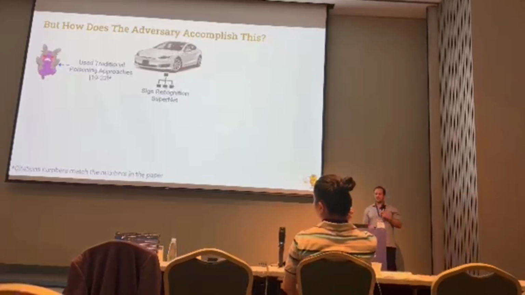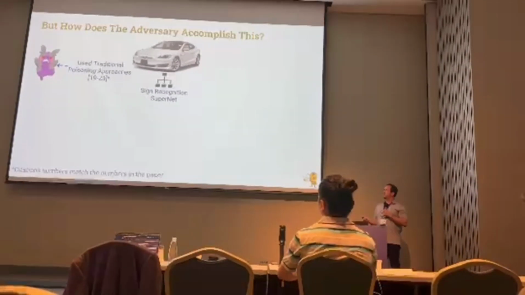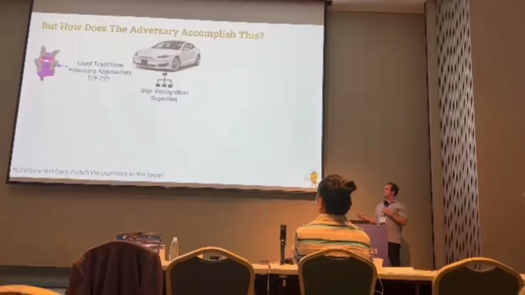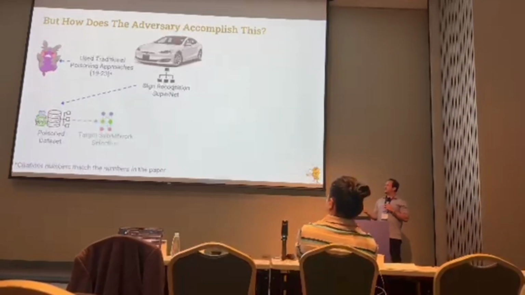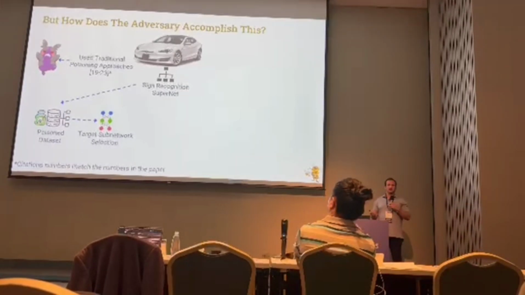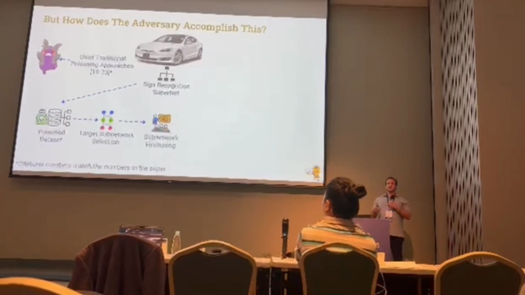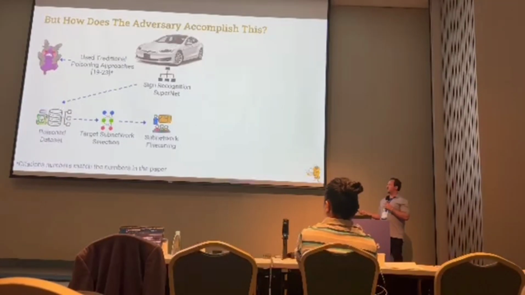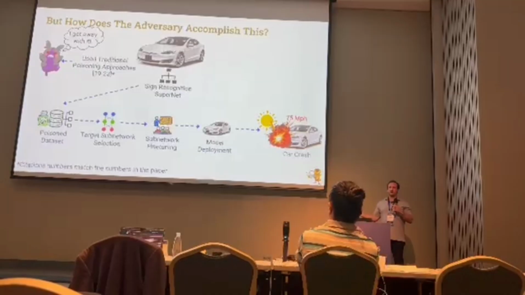But how does the attacker actually do something like this? If the attacker tried to use a traditional poisoning approach, which there's plenty of prior work that does, they might create a poison data set. They might select the subnetwork that they want to target, corresponding to whatever condition they want. Then they might fine-tune that subnetwork on the poison data, deploy the model to the car, and finally expect some sort of car crash.